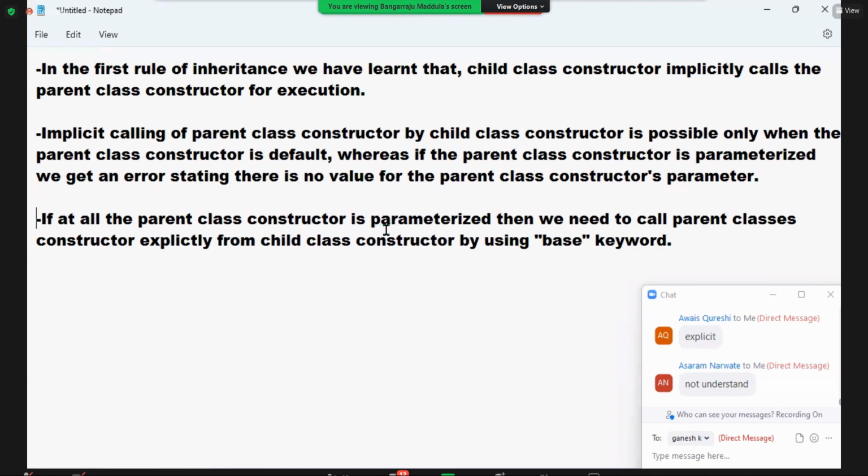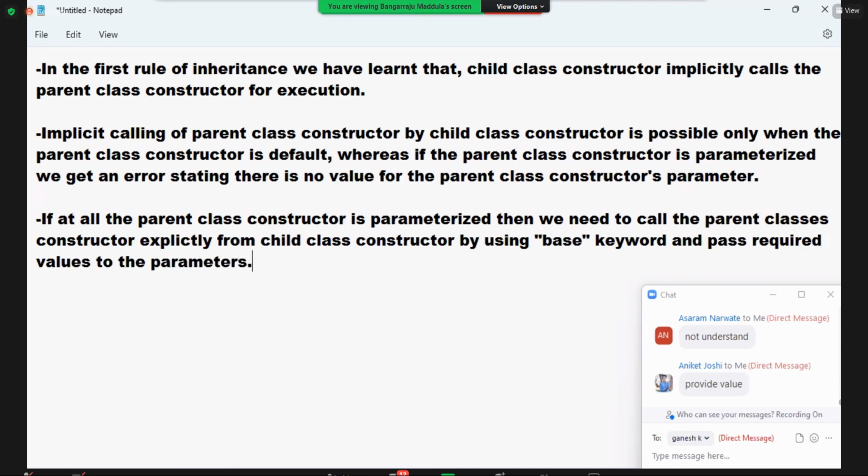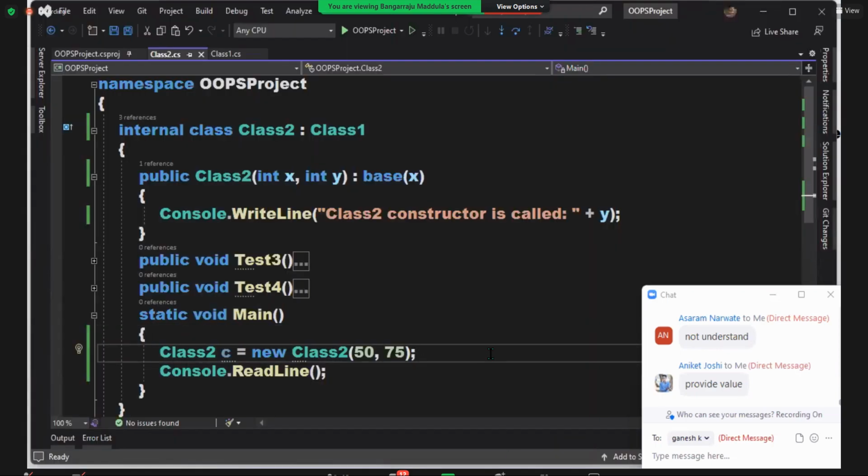If at all the parent class constructor is parameterized, then we need to call the parent class's constructor explicitly from child class constructor by using base keyword and pass the required values to the parameters. Is it clear? Okay. So that is the sixth point, guys. In the first 5 points, we use the default constructor. So we never face a problem. But now finally I change it to parameterized and now starts the problem.